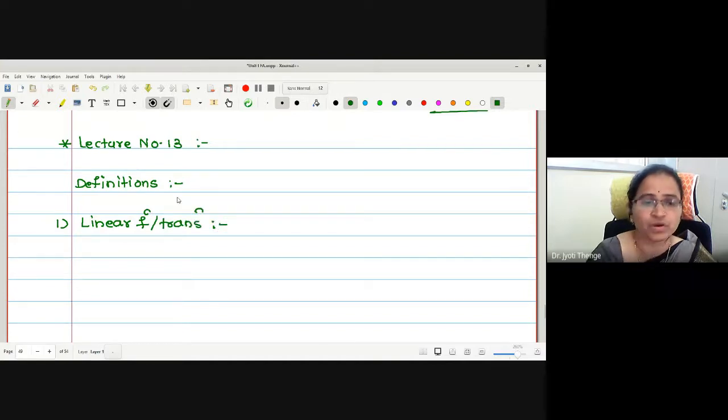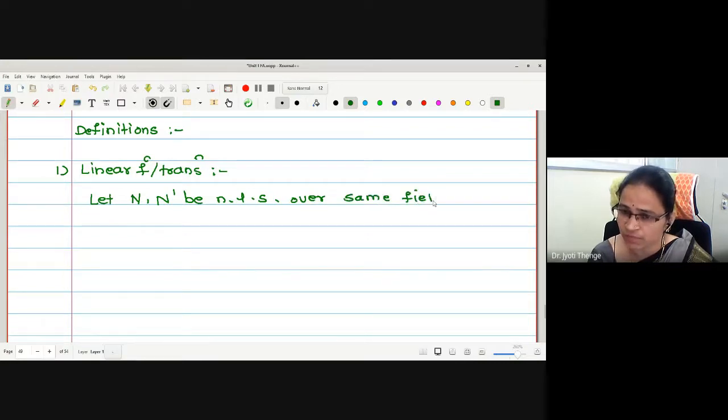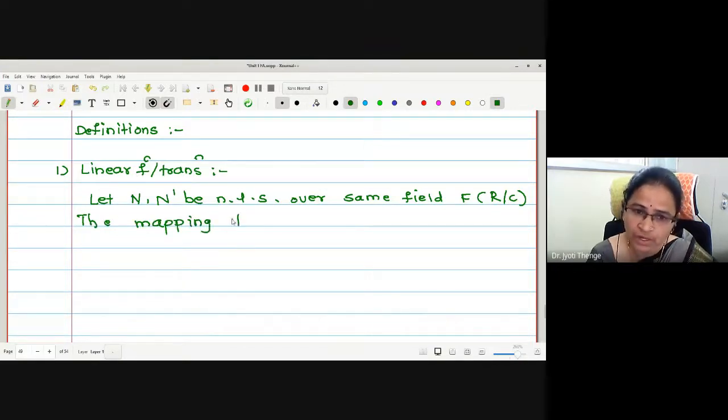Now we are going to write this for the normed linear spaces. Therefore, I am going to select two normed linear spaces. Let N and N dash be the normed linear spaces over the same field F. Now this F is actually either the field of real numbers or the field of complex numbers. The mapping T from N to N dash is said to be linear.